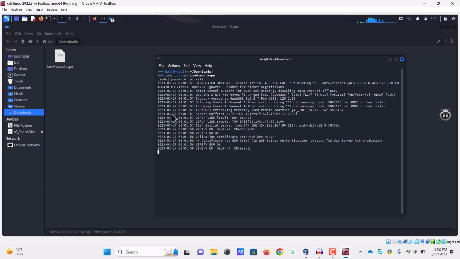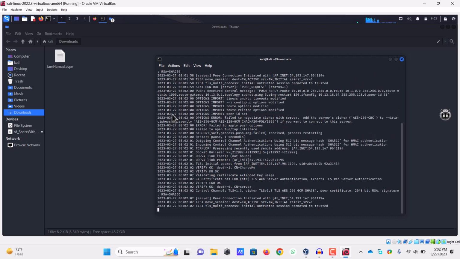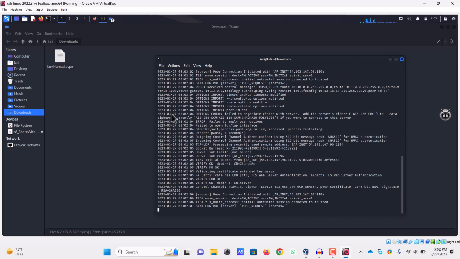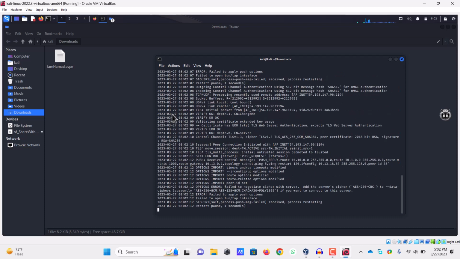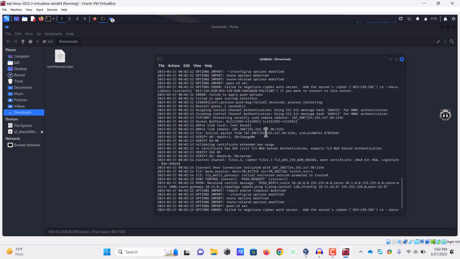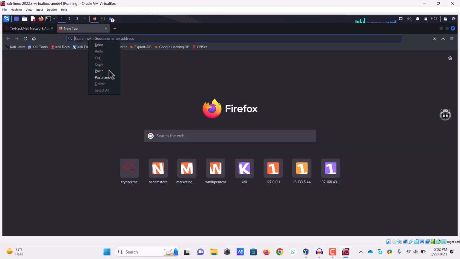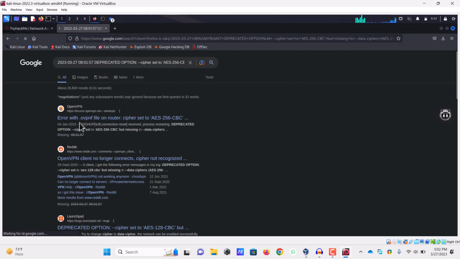If you press enter, you will see that it will keep trying to reconnect and will not give you the message "Initialization Sequence Complete". It will not matter however many files you download from the TryHackMe server, it will not connect. Okay, I faced this issue yesterday. So what I did was, after having so many retries, I copied this line and pasted it on Google to see if there are some solutions available, and I found a link from the official TryHackMe,